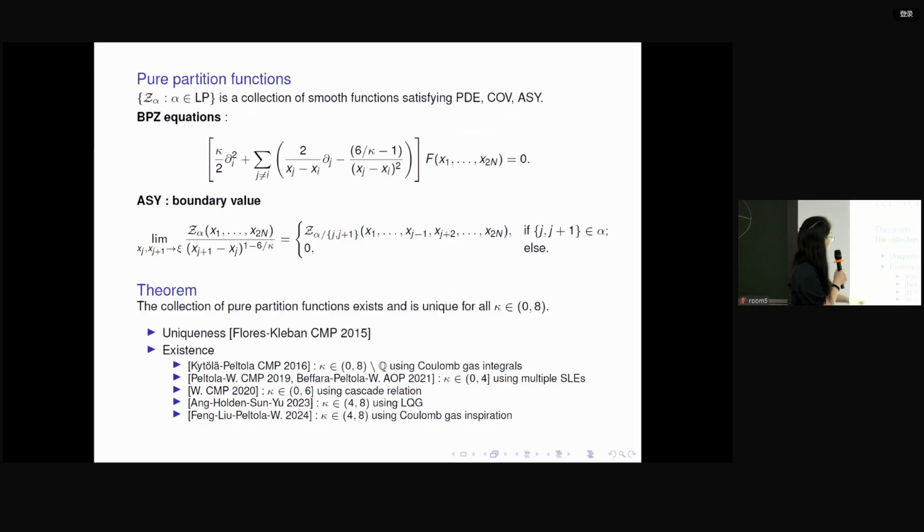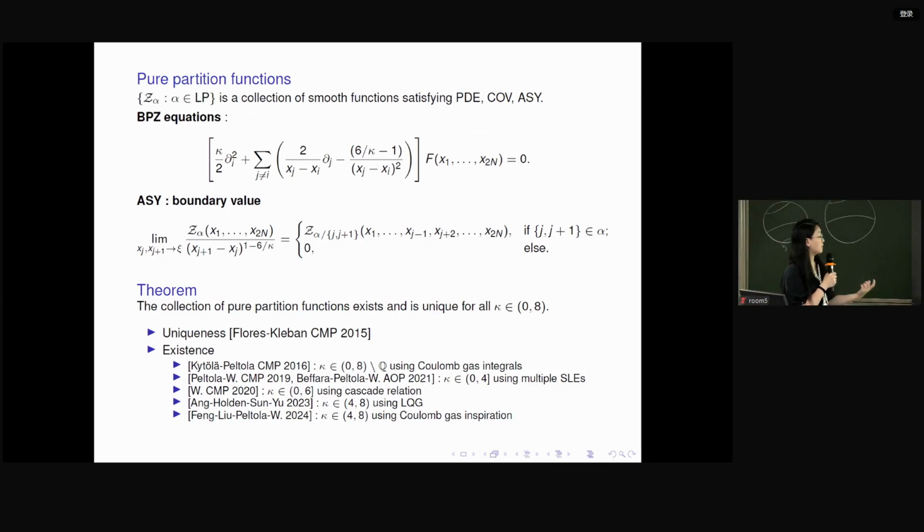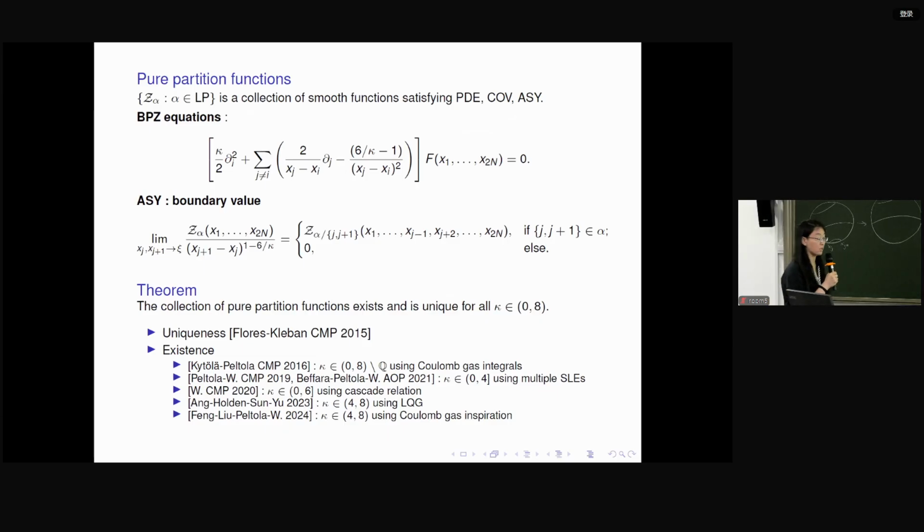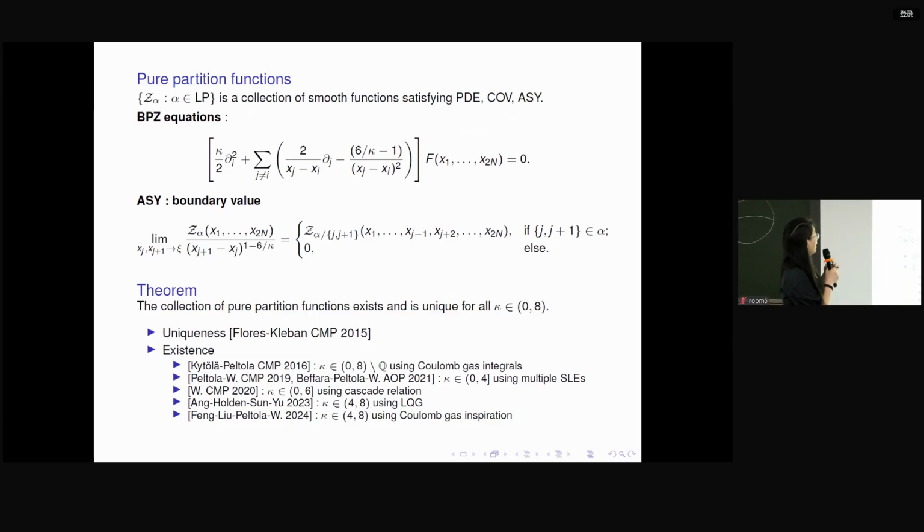The second and the third works are related to me. There we construct the solutions for kappa between 0 and 4 and kappa between 0 and 6 using different tools. But there we don't need to remove the rational numbers. And the fourth one is by the group of Xin Sun, who construct the solution using the LQG welding technique. Okay, but overall, we now know that when kappa is between 0 and 8, all the pure partition functions exist and are unique up to a multiplicative constant. Okay, so this is the pure partition function.